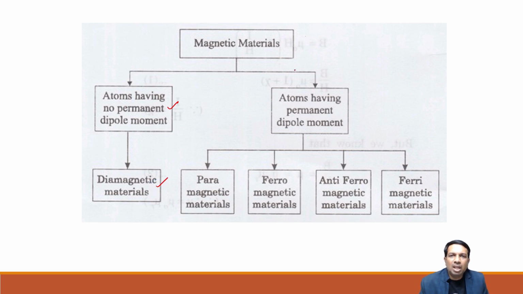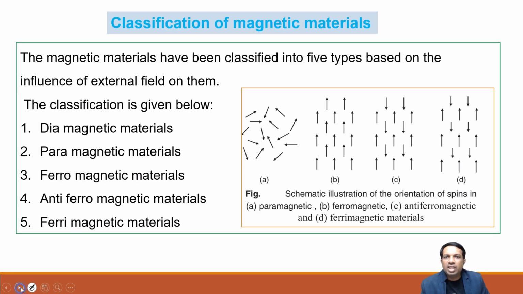And in the other section, atoms having permanent dipole moment are paramagnetic material, ferromagnetic material, antiferromagnetic material, and ferrimagnetic material. So this is the classification. Now we will move further and classify these magnetic materials. Basically, in diamagnetic materials there is no magnetic dipole moment generally present, right?